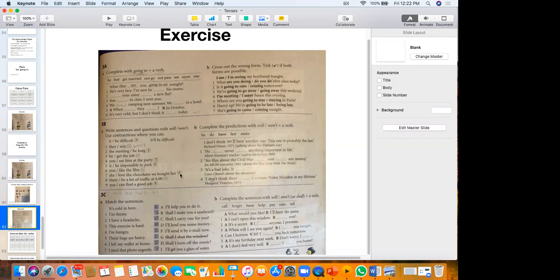Then this is a positive sentence. He will love the chocolate we bought him. She will love the chocolates we bought her. All right. Okay.